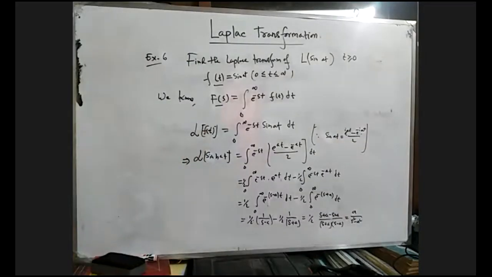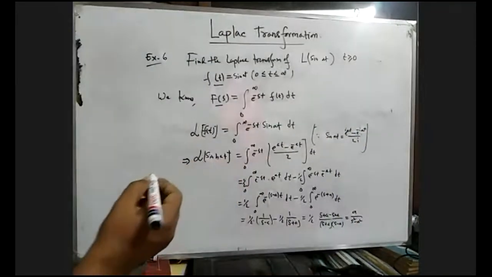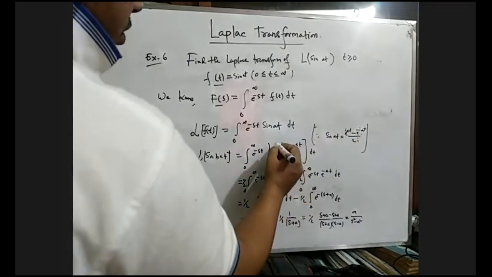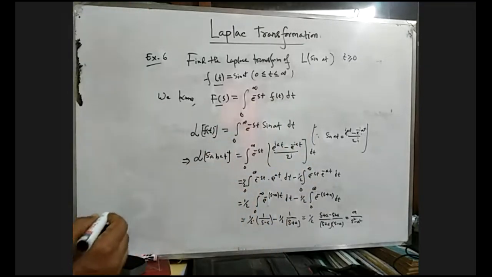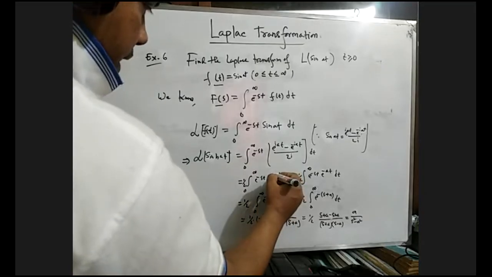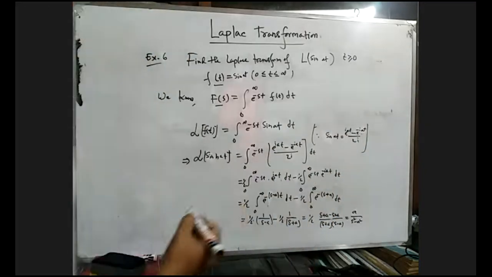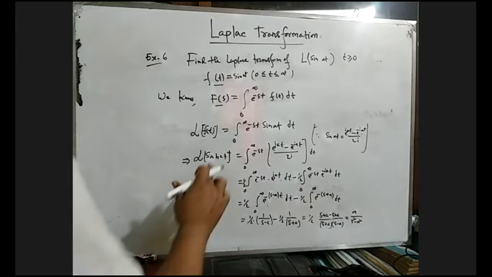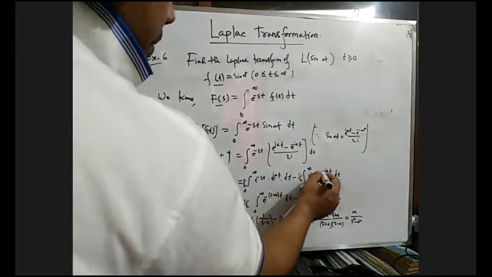In circular functions you must know that sin at equals e to the power iat minus e to the power minus iat, divided by twice i. From previous lectures you must know about this formula. So there will be e to the power iat and e to the power minus iat, divided by twice i.